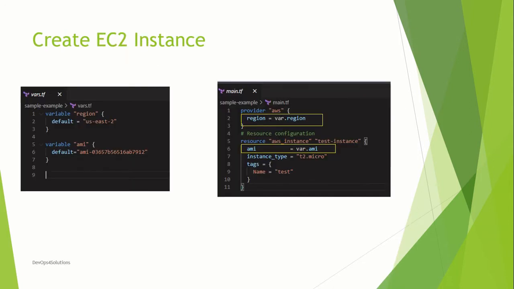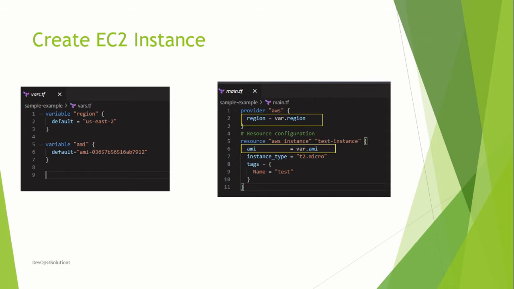Okay, so now we will create the EC2 instance. This is the sample first code that we will be doing here. How can we do that? We will always use a variable file, so we will call it vars.tf, where first we need the region, like where you want to create it, and the AMI for your EC2 instance. This AMI, you can get according to the region or the server you want. This is a sample Amazon Linux box, but if you want others, you can get the AMIs for those. And this is the code to create the EC2 instance.